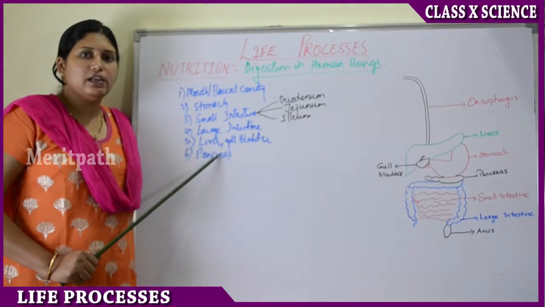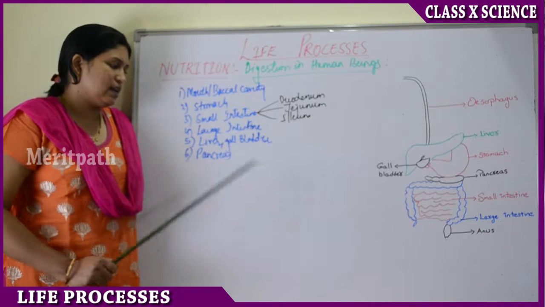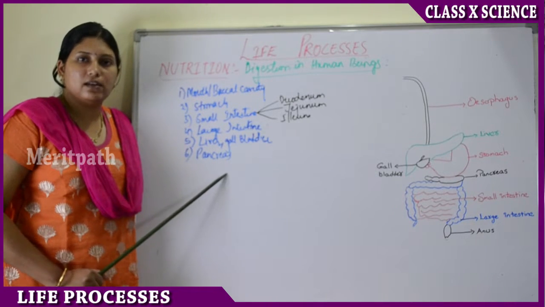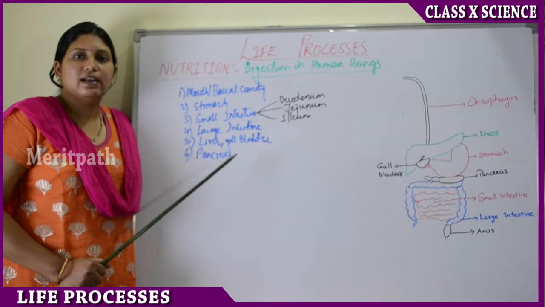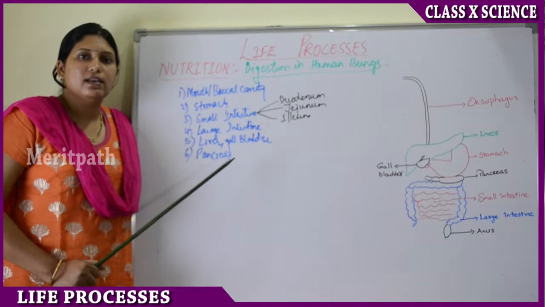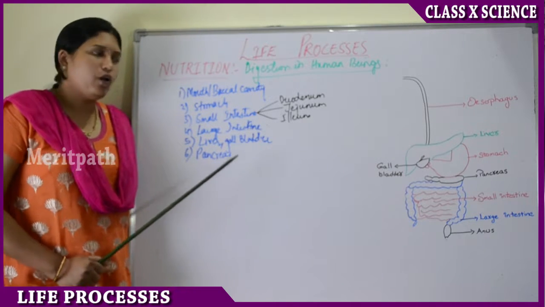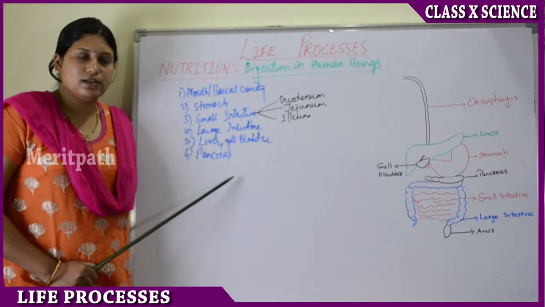The liver secretes bile juice and helps in further digestion of food in the small intestine. The pancreas secretes trypsin, which breaks down protein into amino acids, and it secretes lipase, which converts fat into smaller particles, that is fatty acids or fat globules, and carbohydrates are converted into sugars.